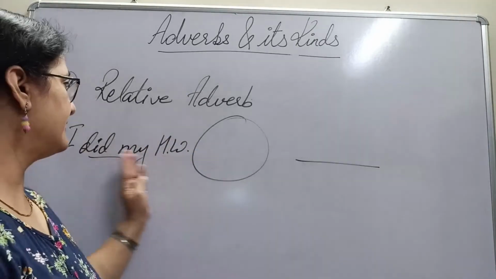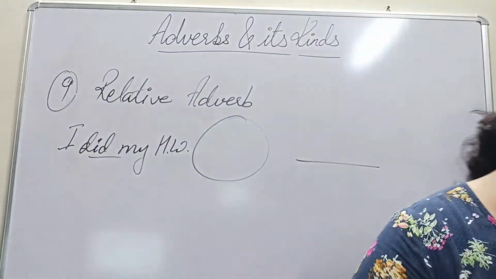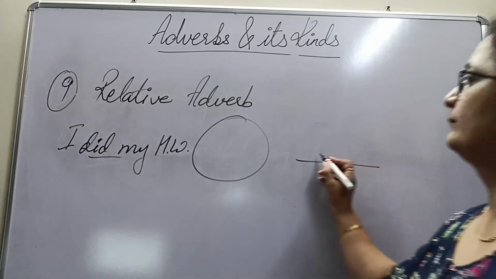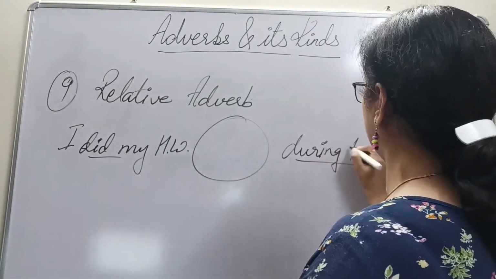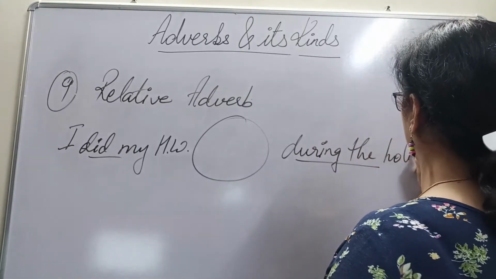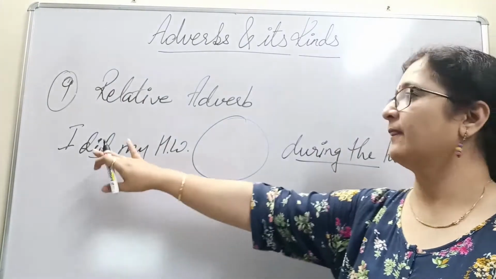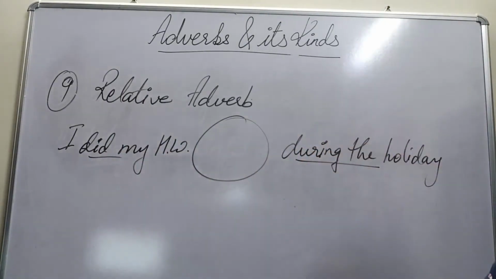This is one phrase. Let's say, I did my homework during the holidays. Now we see some action taking place in the first phrase. I did my homework.